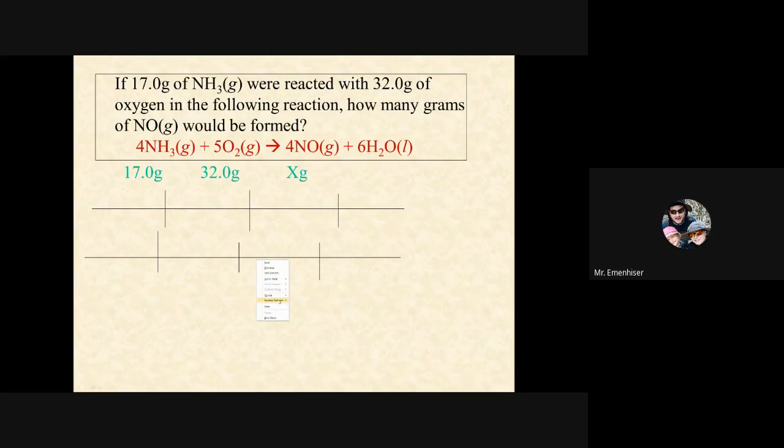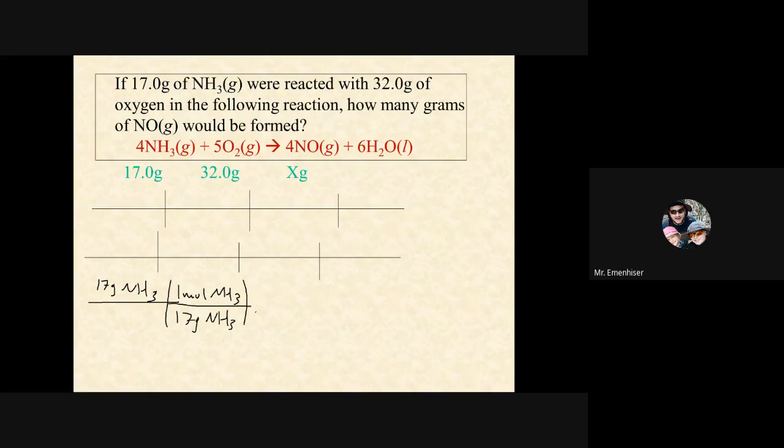So let's try that. 17 grams of NH3. We're going to divide by its molar mass, which is 17. That's 14 plus 3, so 17 grams. That's nice of them. So that'll give us 1 mole of NH3.